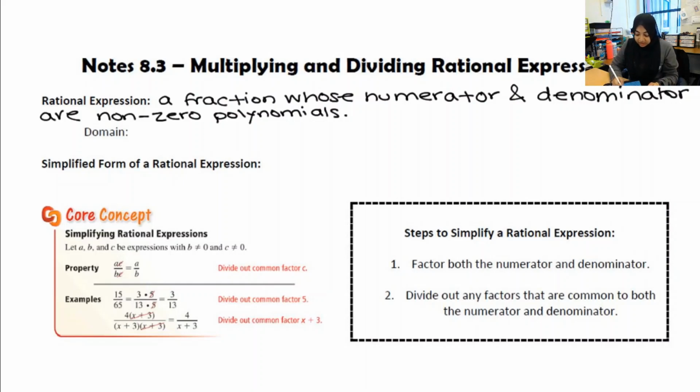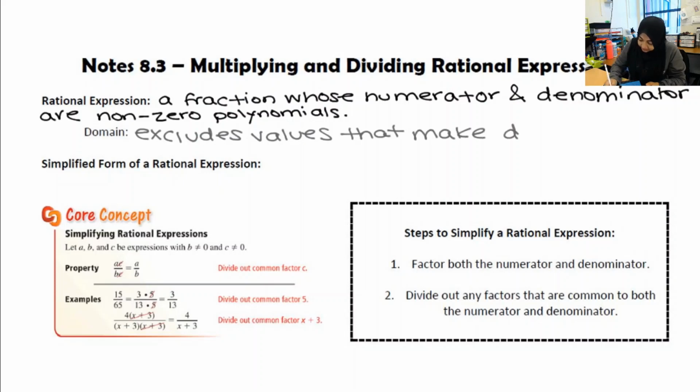The domain of the function excludes values that make the denominator 0.